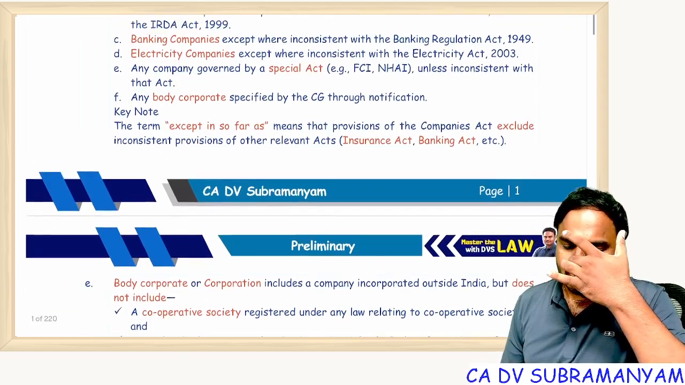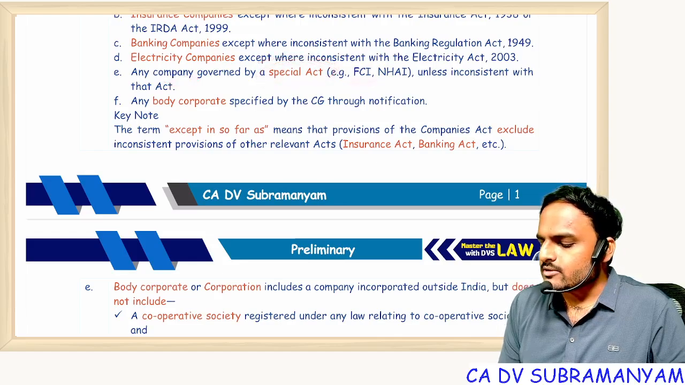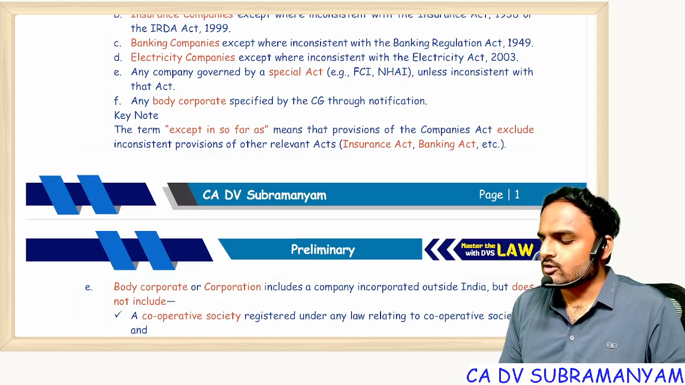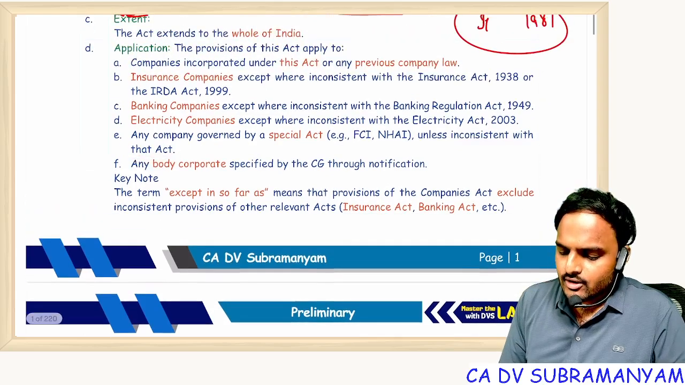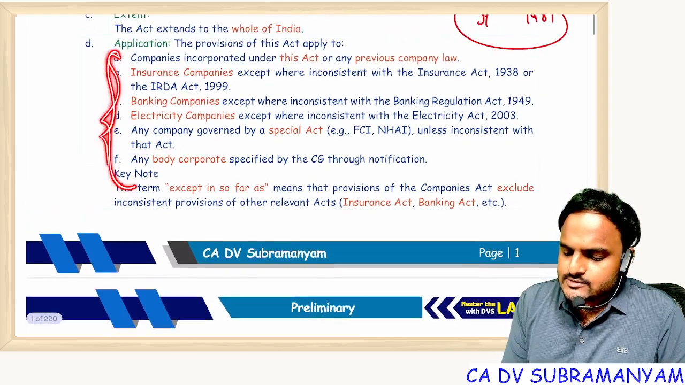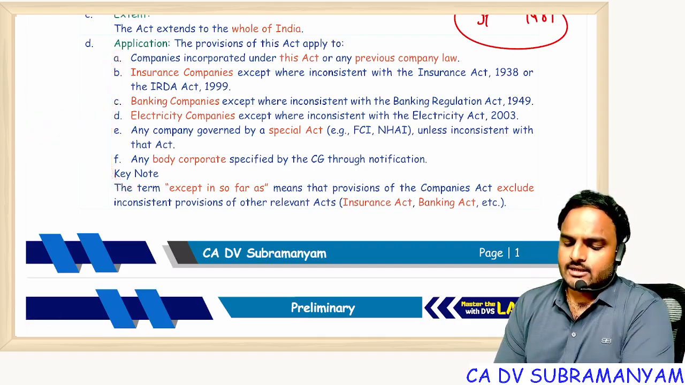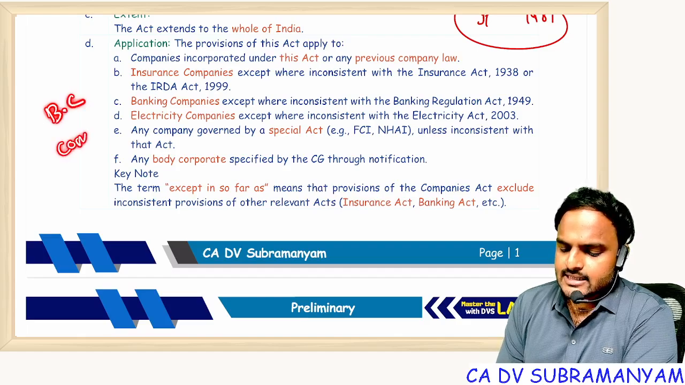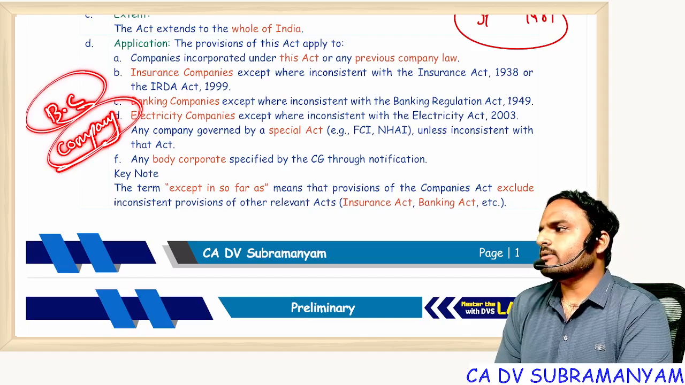Next one, any company governed by a special act. Example, you can see Food Corporation of India and NHAI, National Highways Authority of India, unless inconsistent with the acts. So simply, if you read all these points, in all of them one thing is common, that is body corporate. First of all, tell me, body corporate and company, same or different? How is it different?